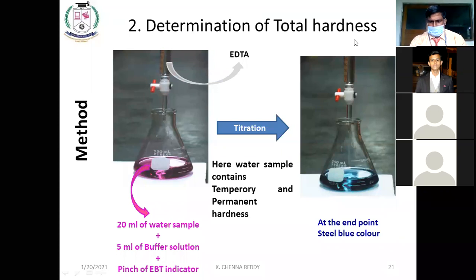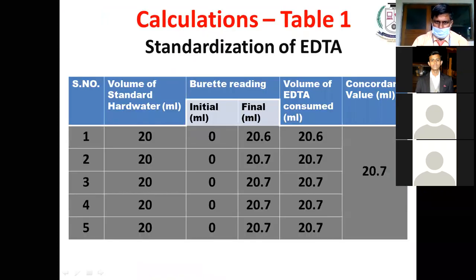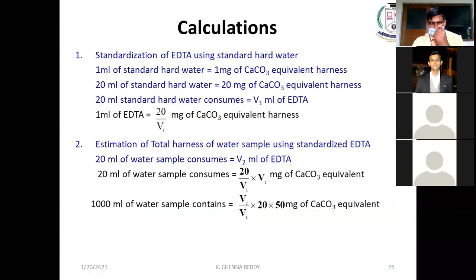The same explanation numerically we can write like this. Standardization of EDTA using standard hard water: 1 ml of standard water contains 1 milligram of calcium carbonate. We have taken 20 ml of standard hard water, so it contains 20 milligrams, and it consumes V1 ml of EDTA.